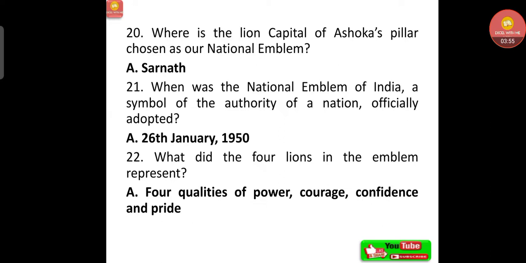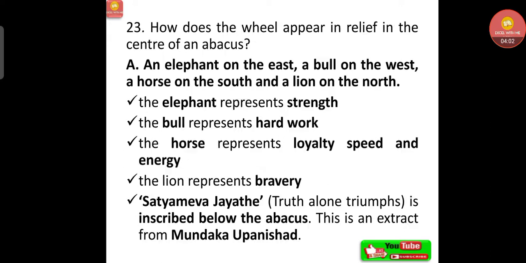What did the 4 lions in the emblem represent? 4 qualities: power, courage, confidence and pride. How does the wheel appear in relief in the center of an abacus? An elephant on the east, a bull on the west, a horse on the south and a lion on the north. Now let's see what these animals represent.